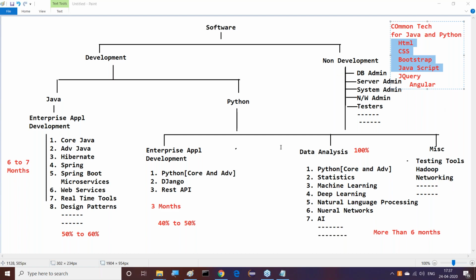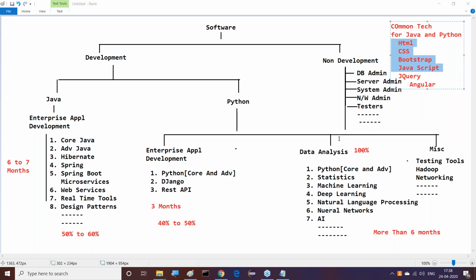But my suggestion, my analysis is which one? At the Python side, I want to take, and moreover, when compared with Java and Python, Python syntax and understanding level is a bit simple, but Java is a bit hard. I have to agree with that. But the number of opportunities are still leading at the Java side when compared with the Python side. But without thinking about data science, if you go for data science now, then definitely it might be very hard work and we must put in very much time. So anyway, my sincere advice is which one?